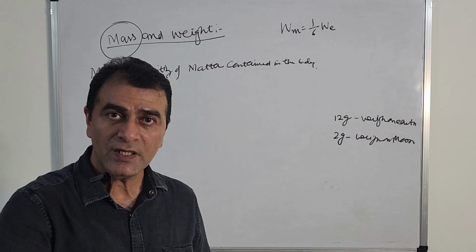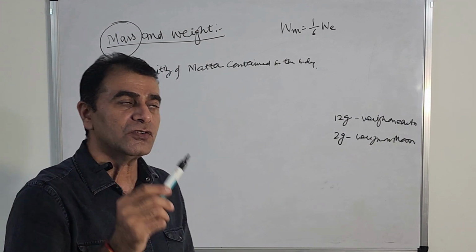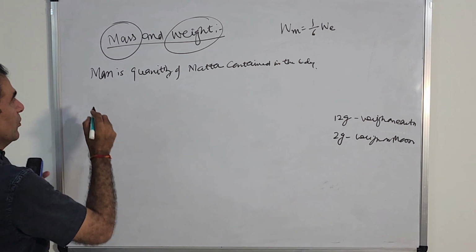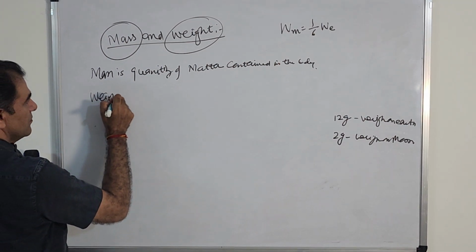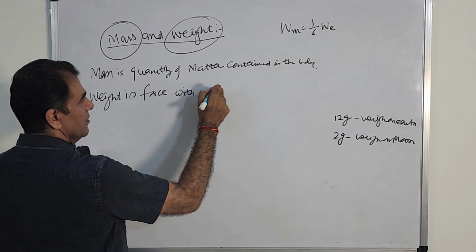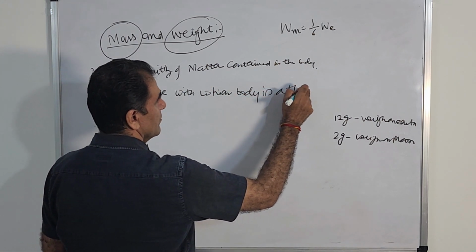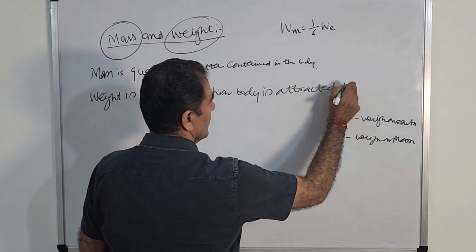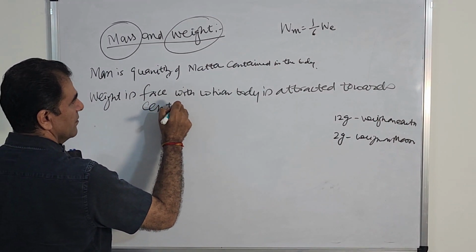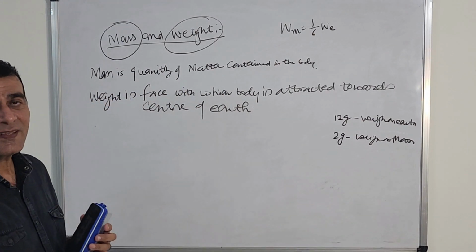And that force with which this pen goes downward towards the earth is called the weight of the body. So weight is nothing but the force with which a body is attracted towards the center of earth.